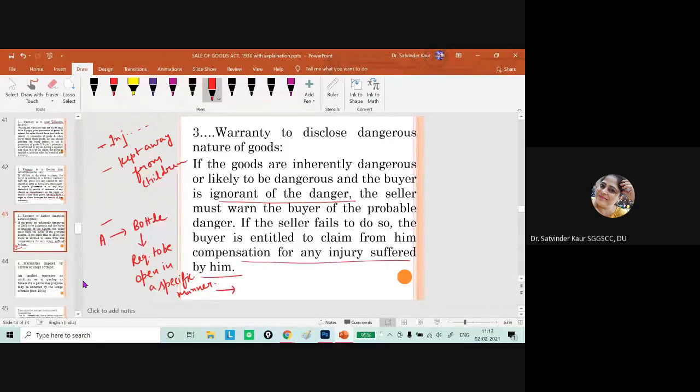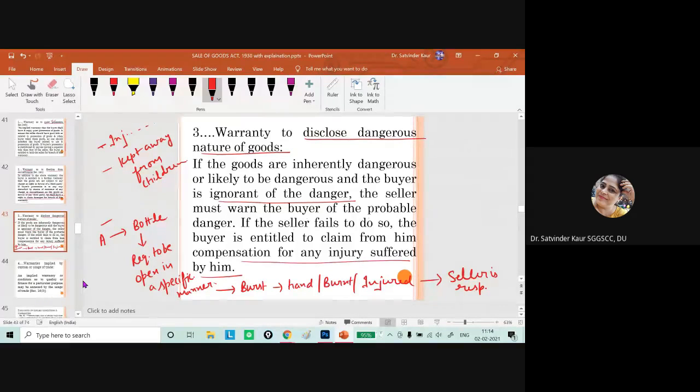While opening the bottle it burst and the hand of A was burnt or injured. In this case, it was held that the seller is responsible for the damage and the loss suffered by the buyer. So if there is any inherent dangerous nature of the goods, it must be disclosed.